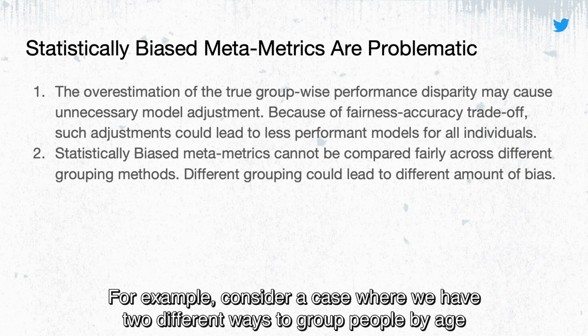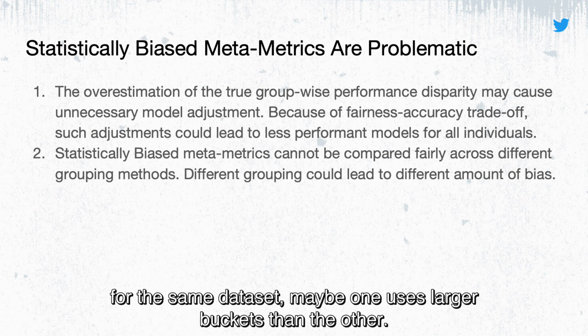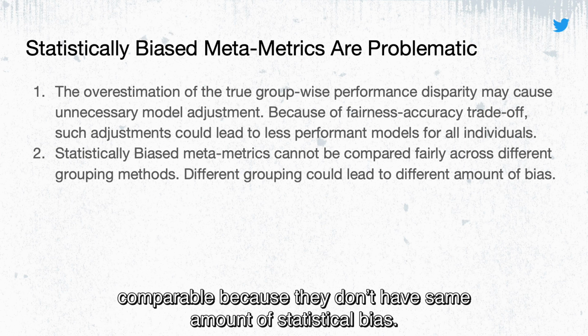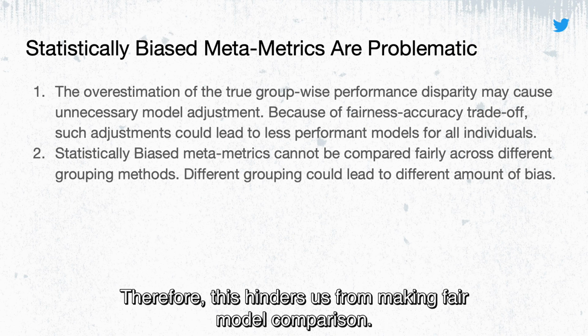For example, consider a case where we have two different ways to group people by age for the same dataset, and maybe one uses larger buckets than the other. And the MetaMetrics calculated across these two different age grouping methods are not directly comparable because they don't have the same amount of statistical bias. Therefore, this hinders us from making fair model comparison.